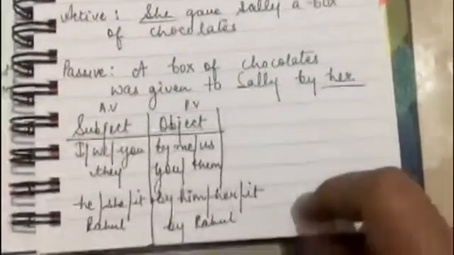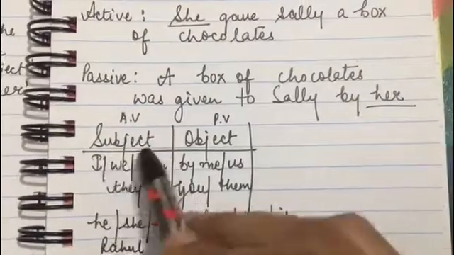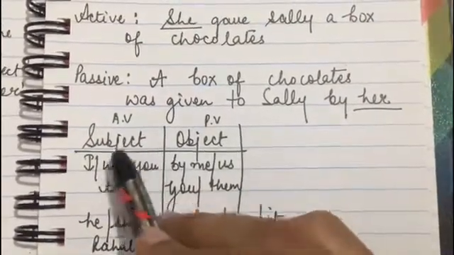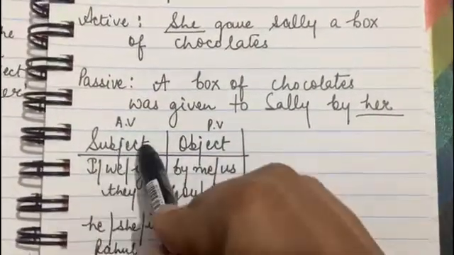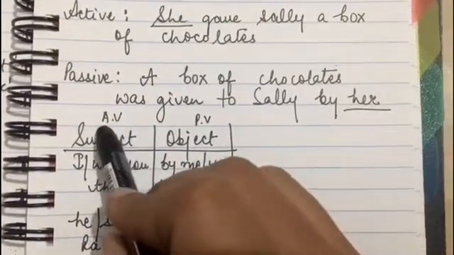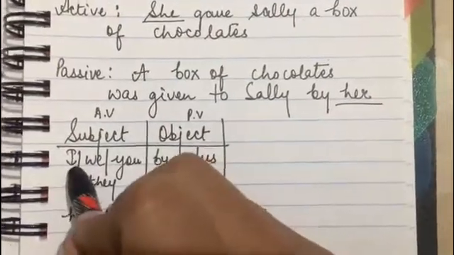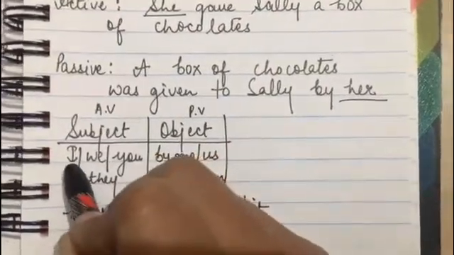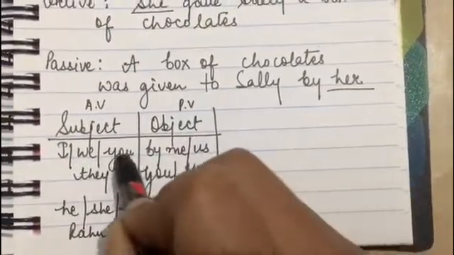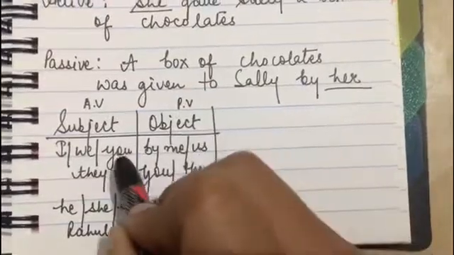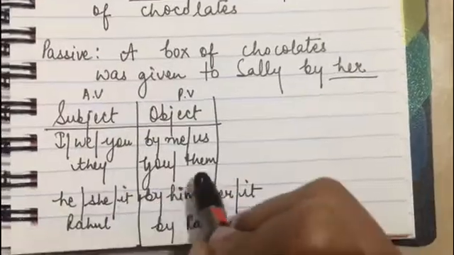And see, the subject in which a pronoun is given gets converted here. Just 1 minute. See, this is the subject and this is the object, right? This is in active voice and this is in passive voice, right? So I is a pronoun, and I will get converted into me, we will get converted into us, you will remain the same, they will get converted into them.